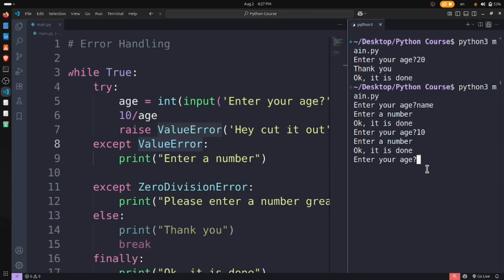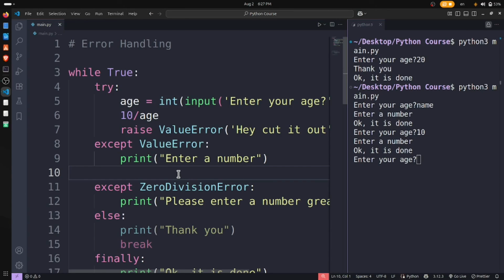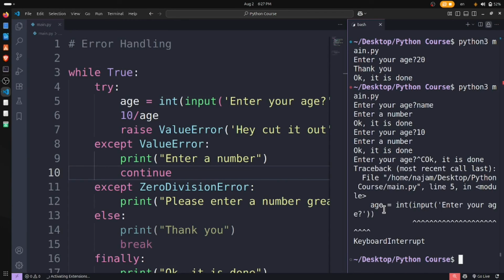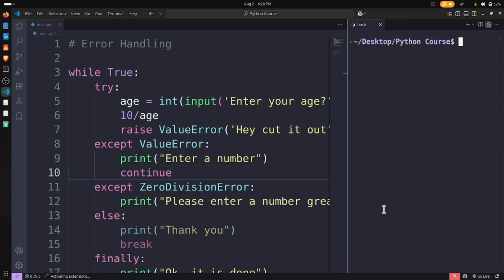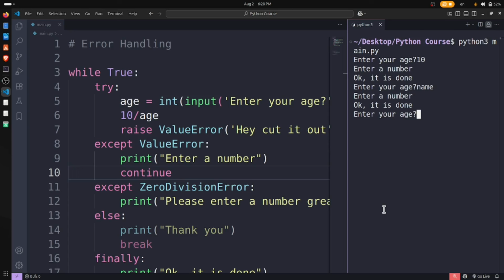And what if we just added the continue keyword here? What will happen here? Well, enter your age, name, enter your age, the same thing.